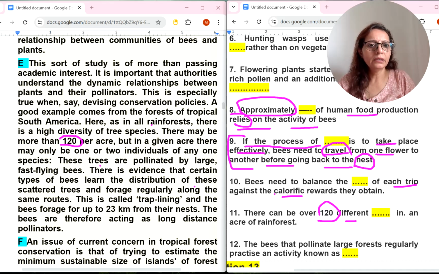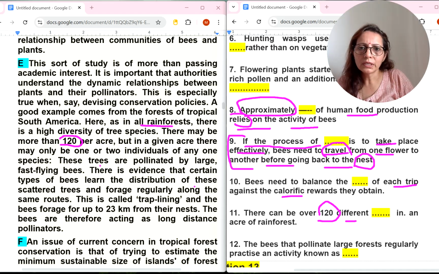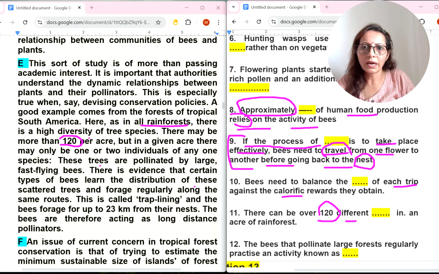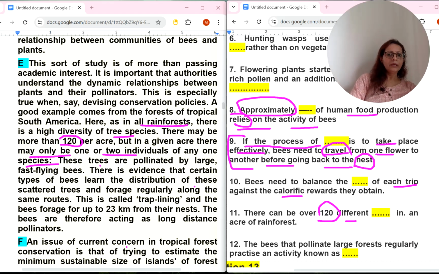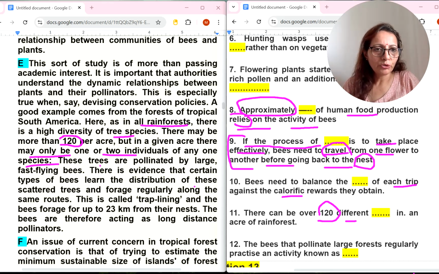The 120 figure is here. There can be over 120 different dash in an acre of rainforest. Okay. So the rainforest word is here. Here, as in all rainforest, there is a high diversity of tree species. There may be more than 120 per acre. But in a given acre, there may be only one or two individuals of any species. Okay. So here they are saying there can be over 120 different.